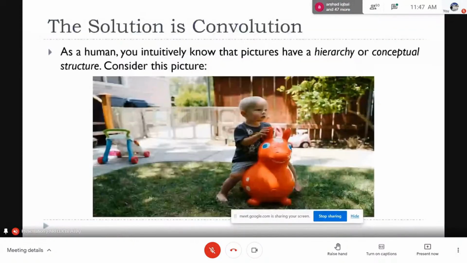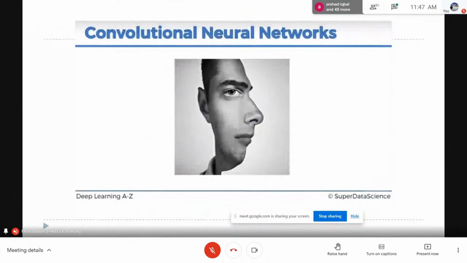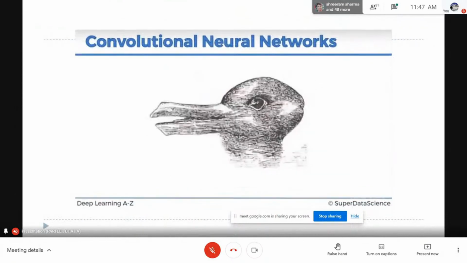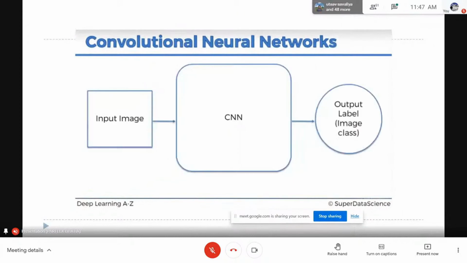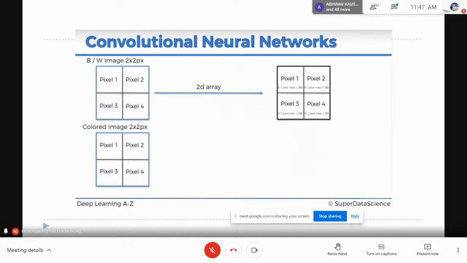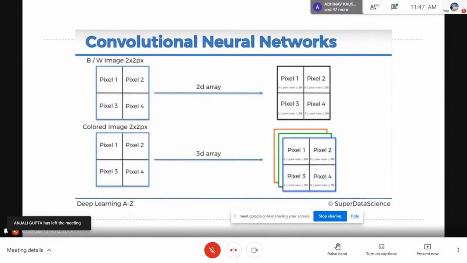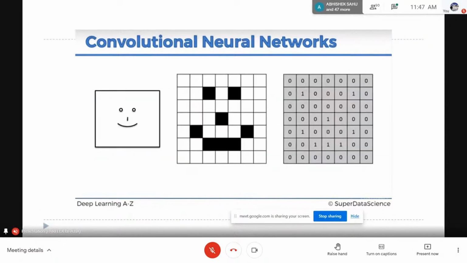to simulate the process of the human brain, and he produced a model called CNN, where we focus on important features of the person to understand how the human brain works, and we try to implement that in CNN models. So here in the first step, we convert the image into an array. If it is black and white, we convert it into 2D. If it is color, we convert it into 3D. Then pixel values are converted to 0 and 1.